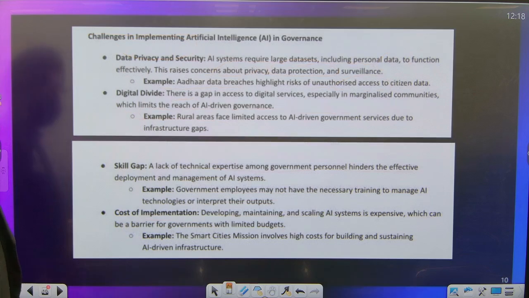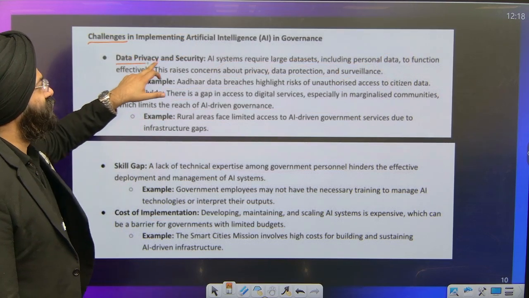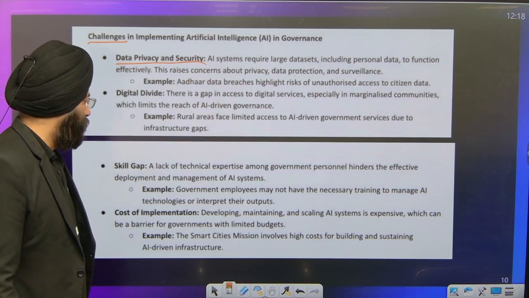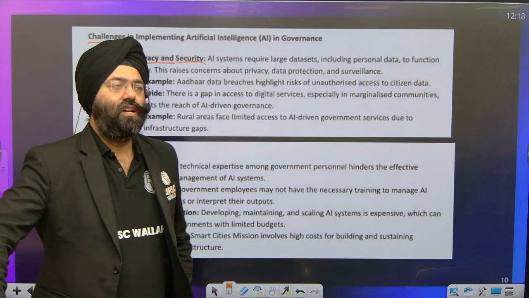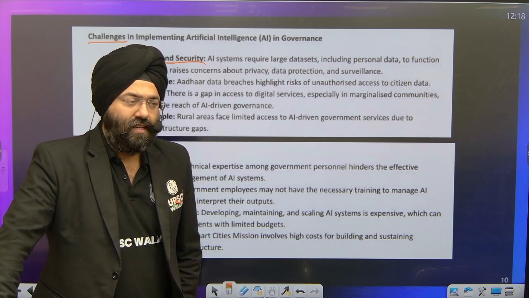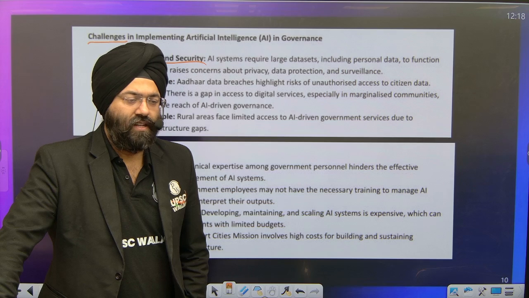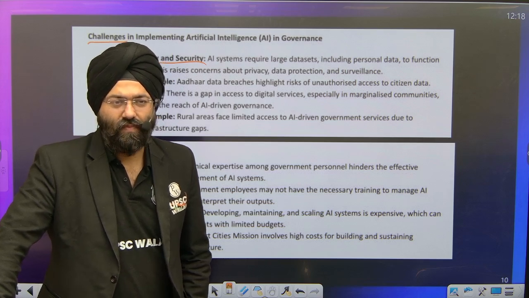Let us move ahead. Challenges. What are the challenges? Please understand there is data privacy and security. You would have seen till now that a lot of cyber frauds are taking place. Even the Home Ministry, even the Intelligence Bureau had basically stated that billions of dollars of losses take place every year because of various websites, even government websites, being hacked and data being leaked.